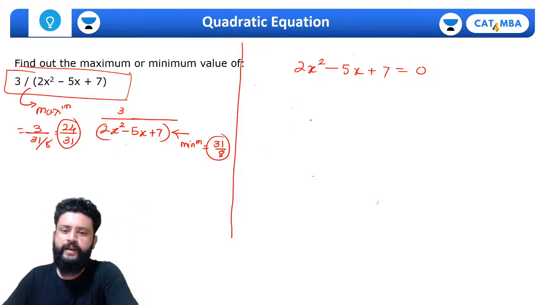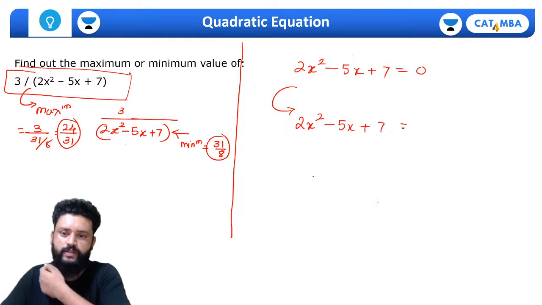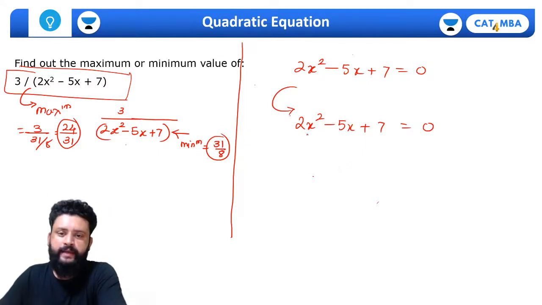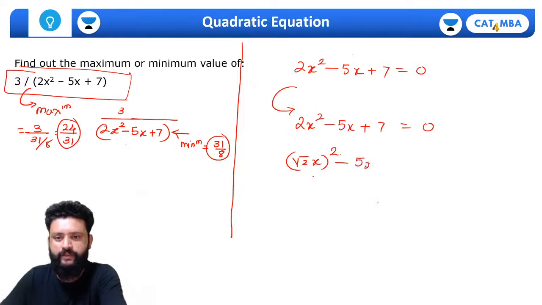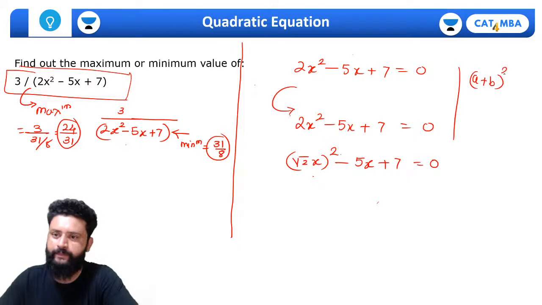Okay, the other thing you can do is write this equation as 2x square minus 5x plus 7 equals 0. Then I can write this as root 2x whole square minus 5x plus 7 equals 0. I'm going to try to write this equation in the form of a plus b whole square.